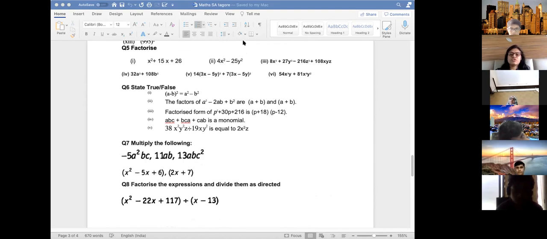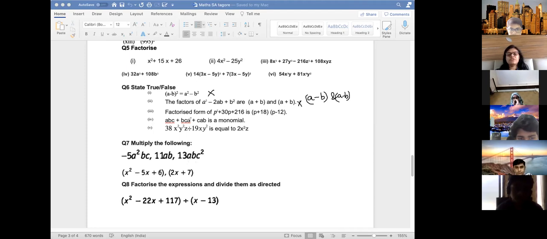Okay? Say true or false. What is it? True or false? First one. False, ma'am, false. Because it is a whole square. Okay. Factors of this are a plus b and a plus b. Correct or wrong? Ma'am, true. Factors are a minus b and a minus b. Why? Because it is a minus b whole square. So this is false. This you can check by factorizing, whether it is correct or not.